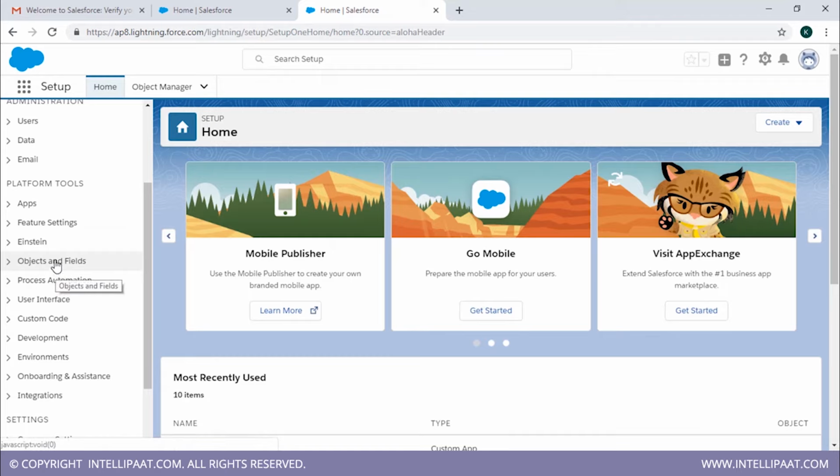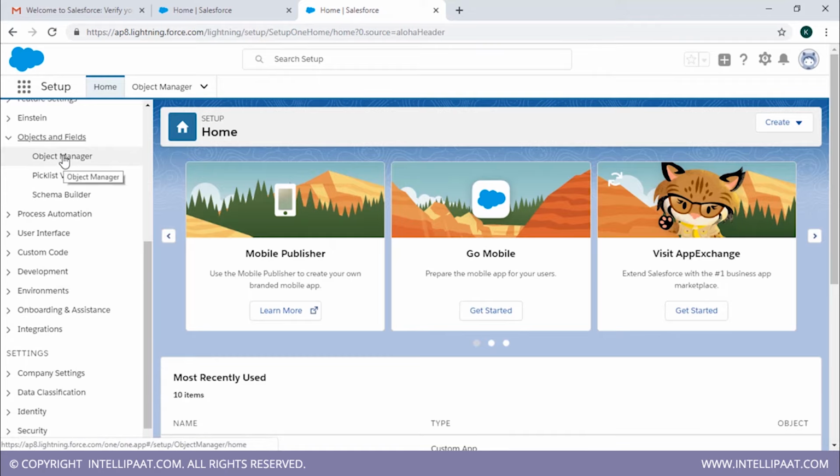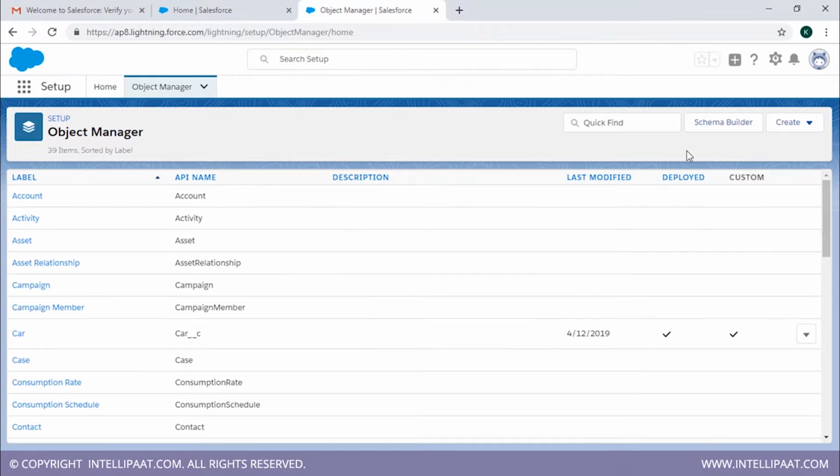You'll click on objects and fields. Then you'll move to object manager. Click on that. Now, since I already told you that we're going to create this application from scratch, we're going to build an object first. So the first thing that you're going to do is build an object.